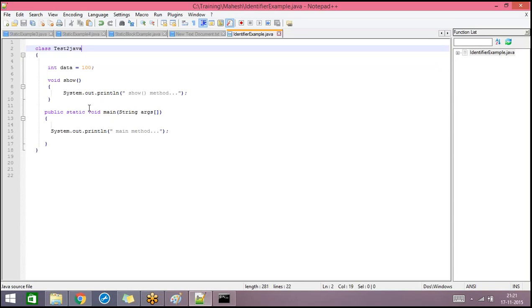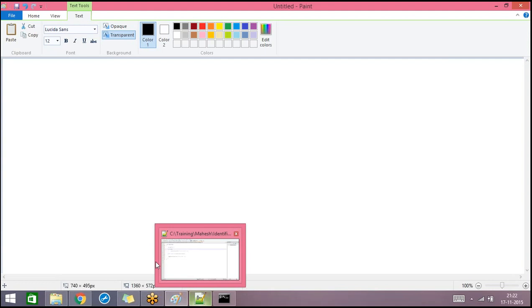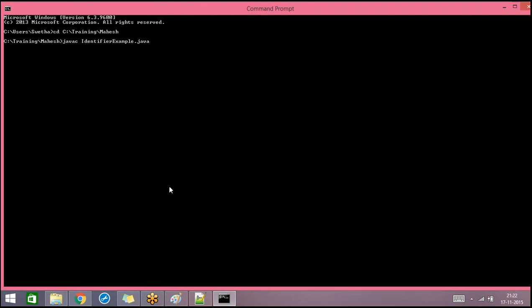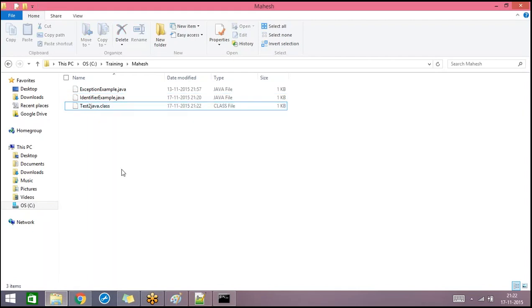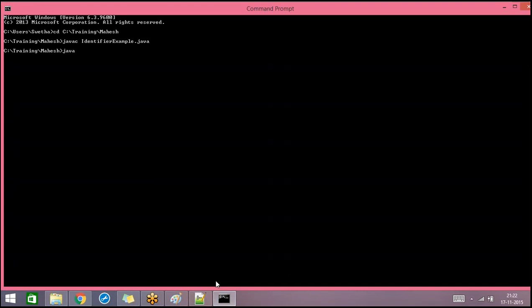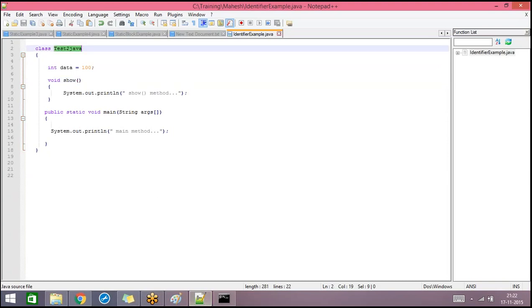Here the class name is test2 Java, the variable name is data, and my user defined method name is show. Is there any error? Okay, let's compile and execute this one first. So there is no compile time error, and the class file is also generated with the name test2 Java. Now let's execute this. So we are able to compile and execute this. I have chosen the class name as test2 Java, so this is fine.